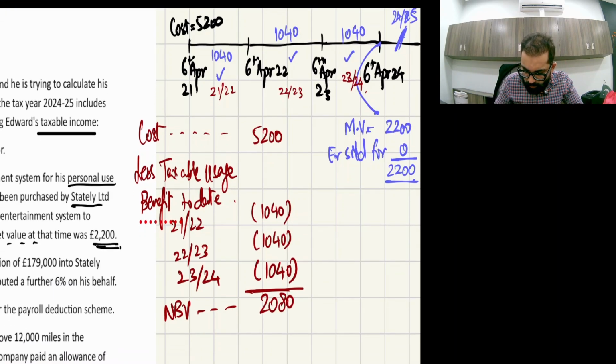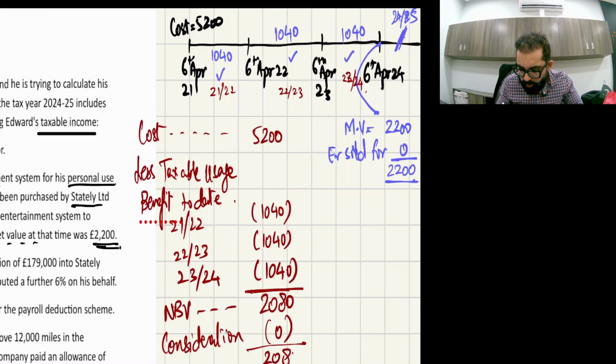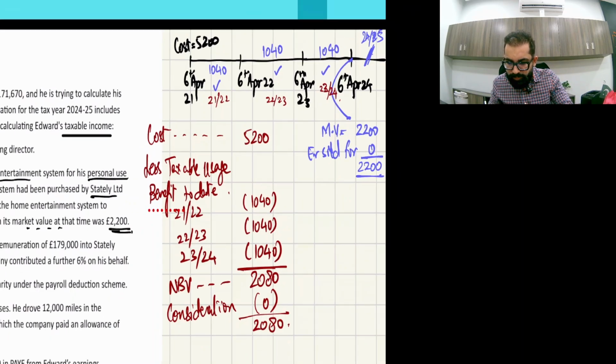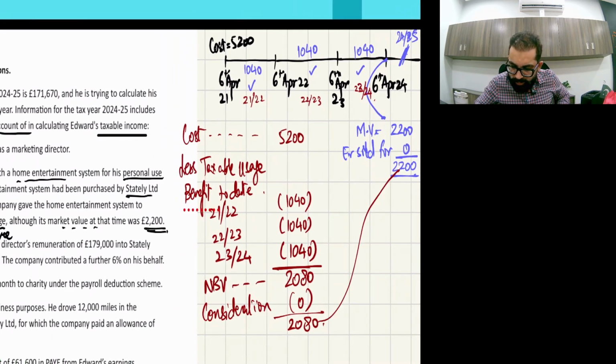Now what is the consideration? Compare this with the consideration, and in this question the consideration is 0. So through this working the answer is 2,080, and now you connect these two workings and write the higher of. Which one is the higher amount? The higher amount is 2,200.